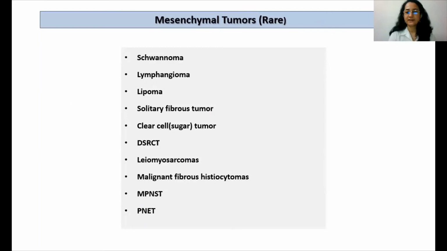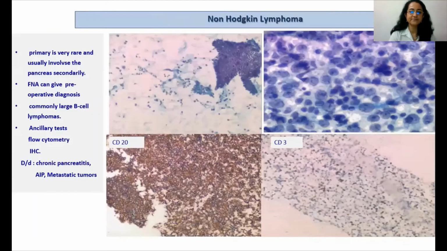Mesenchymal tumors are very rare in the pancreas and can include schwannoma, lymphangioma, lipoma, solitary fibrous tumor, leiomyosarcoma, malignant peripheral nerve sheath tumors, and PNETs. I will not go into details as they are very rare lesions and are similar to lesions elsewhere.